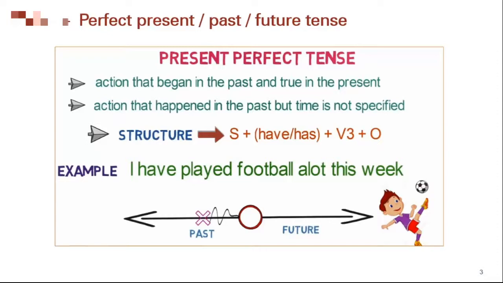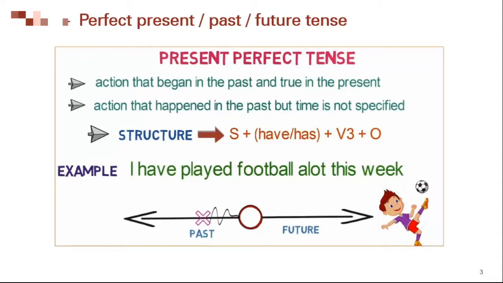So the example will be, I have played football a lot this week. As we are talking about I, we are adding have to it and the verb is play. The third form of the verb will be played and the object is football a lot this week. Let's see another example. I have finished my homework. As we can see, the work has been completed but the time is not specified.